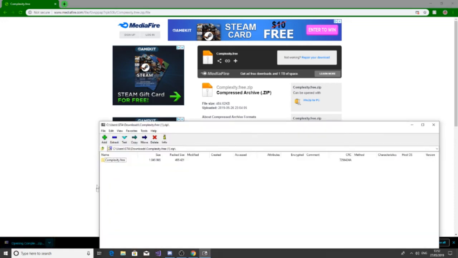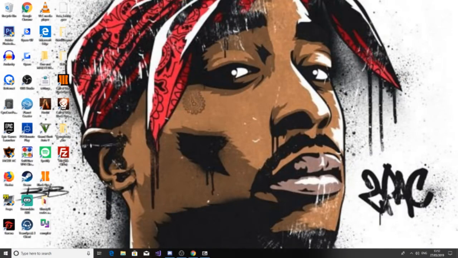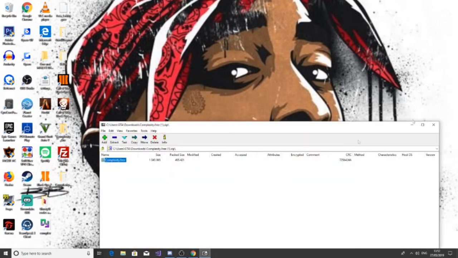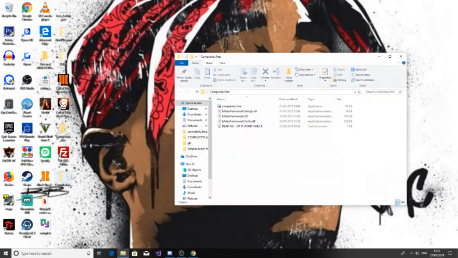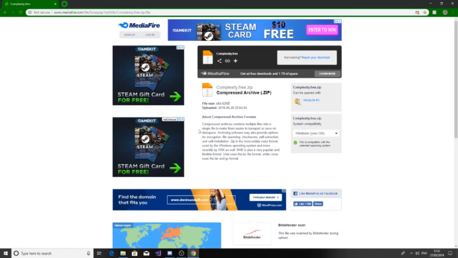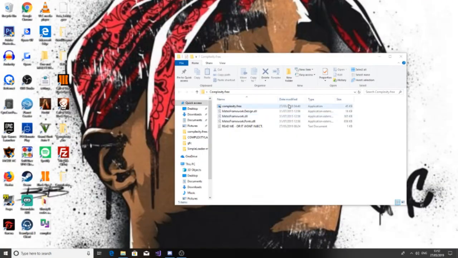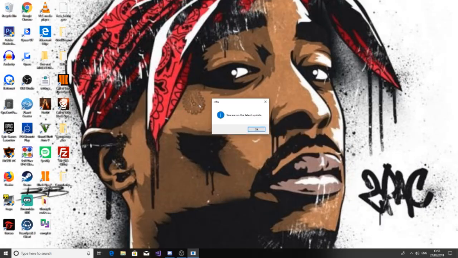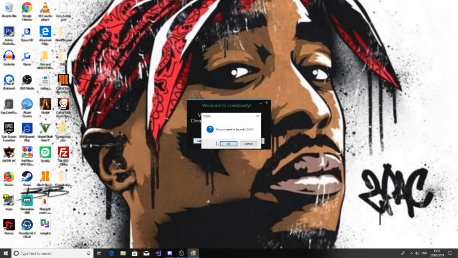So you open that, and you need to drag that here. Okay. Once you drag that here, you double click this. Remember to make sure you copy your UID, because otherwise you need to go back on the site and get it again. So open the cheat. Okay, I'm on the latest update, so there's no updates for my tool at the moment. You press OK. You launch CSGO.